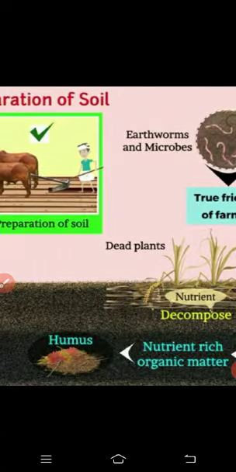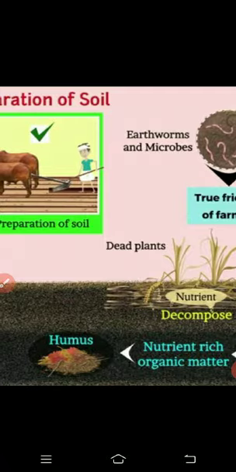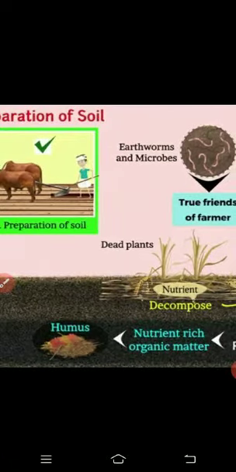Soil is the medium to grow a crop. The preparation of soil is therefore the first step before growing a crop. The soil needs to be turned and loosened in order to allow the roots to penetrate deep into the soil. The loose soil allows the roots to breathe easily even when they go deep into the soil.